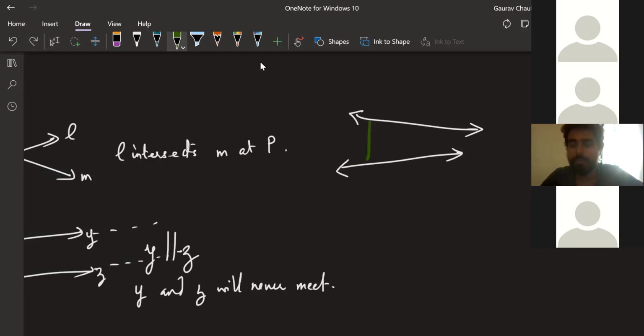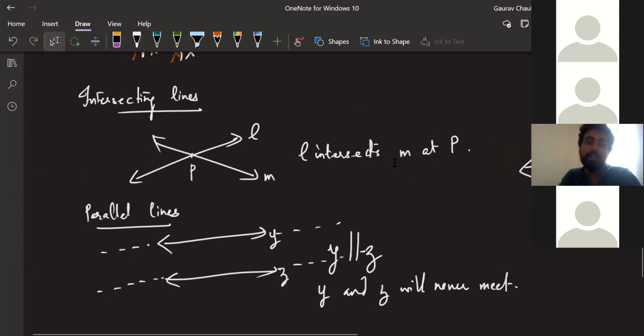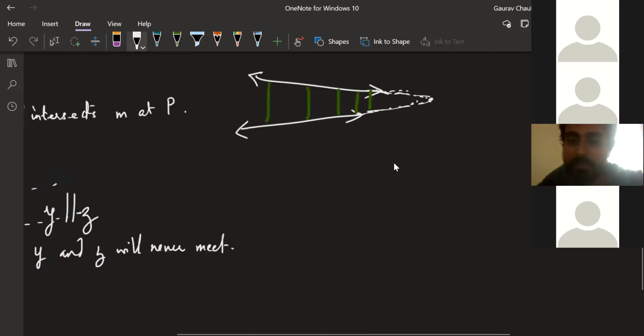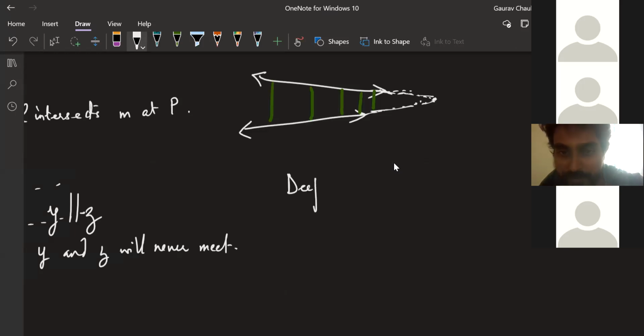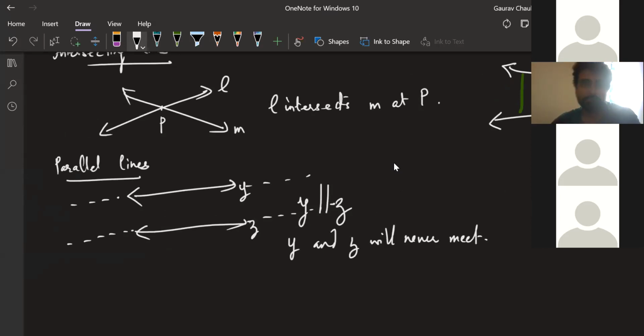Very well said, Deepa. The distance is decreasing as we go to the right. If we extend it, the distance will keep on decreasing because they are straight. We already know why they are straight. Someday they will meet. It may be very far, but somewhere they will meet. Now, Deepa, that brings us to the question: why do you think parallel lines will not meet? Very well answered. I will give you 5 points for this. Yes, Deepa, tell me. Sir, because here they have equal distance.